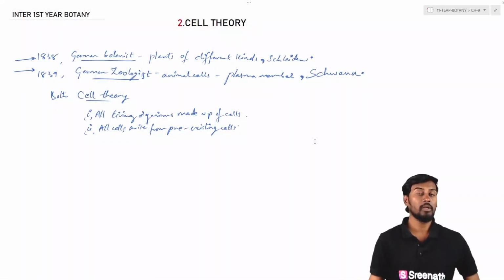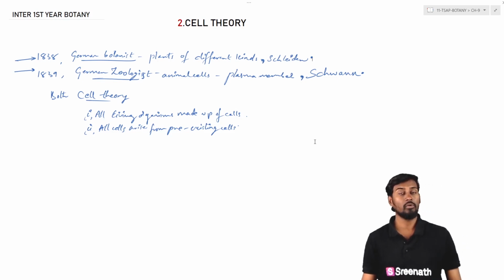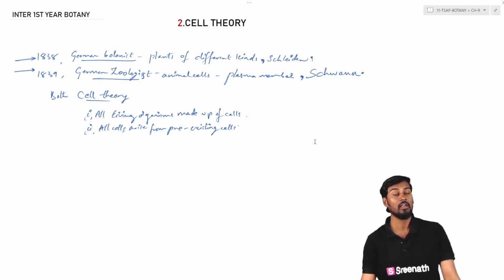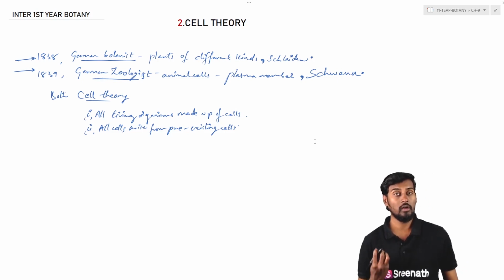So cell theory lo manam we are discussing the major contribution which was done by the two major scientists, that is a German botanist and a German zoologist. So dintlo Schleiden and Schwann are the two people who were involved in studying the plant cells and animal cells respectively. So zoologist evaraitunnaro, he has studied extensively about the animal cell, and he came across that cells evaitunnayo, they generally consist of an outer boundary called the plasma membrane.